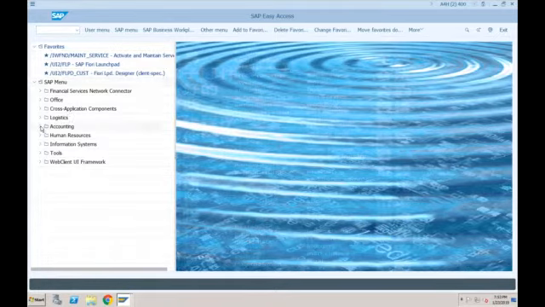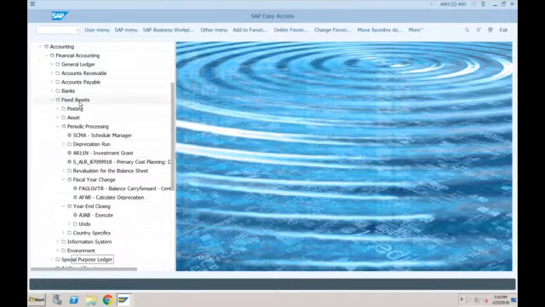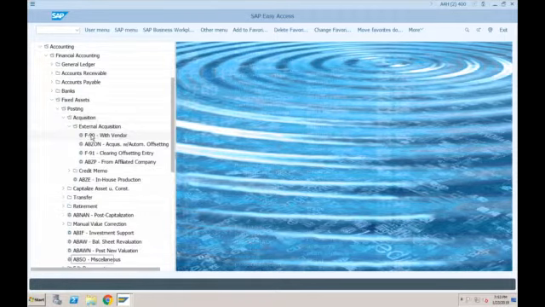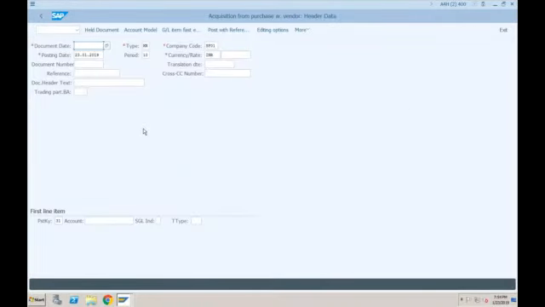F-90. So I'll go to accounting, close this general ledger accounting in fixed assets, postings, acquisitions, external acquisition, and F-90 transaction. Okay, which is again the common transaction. Just double click on this. Now you will realize the difference.